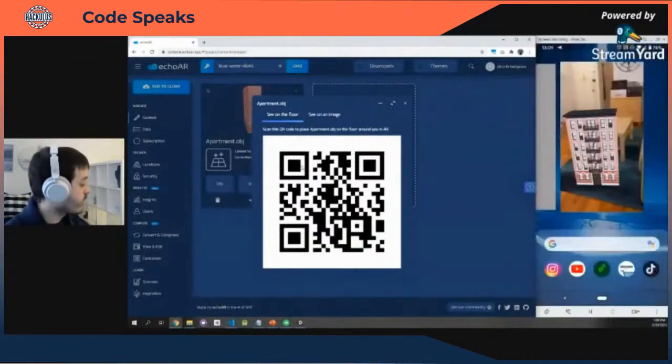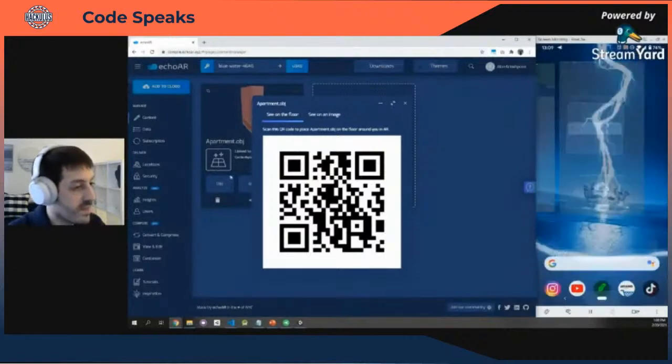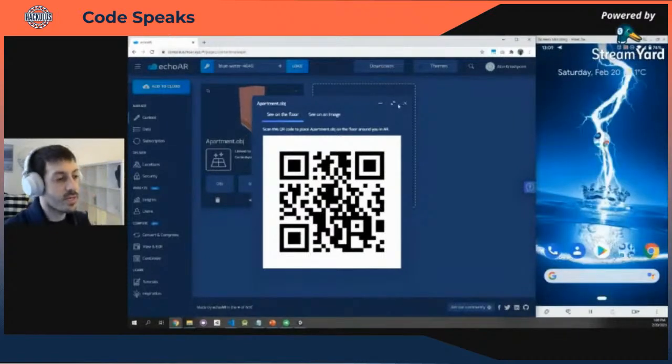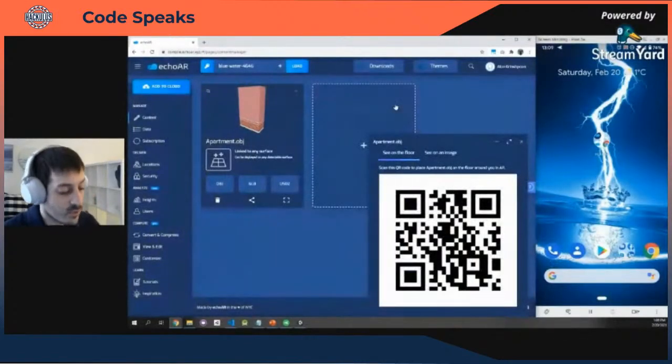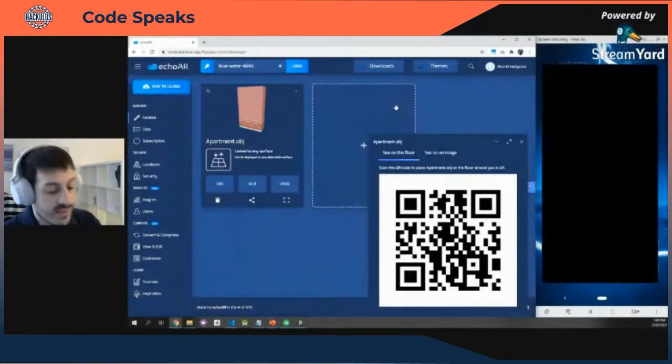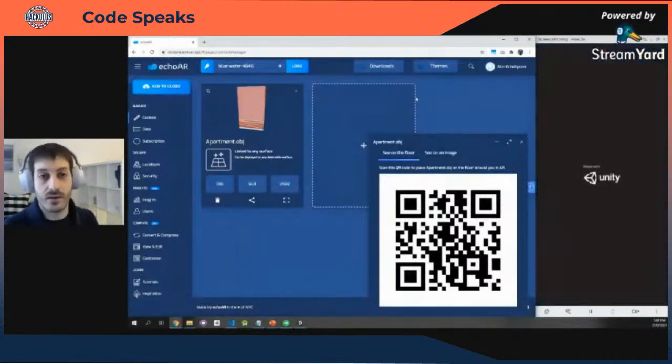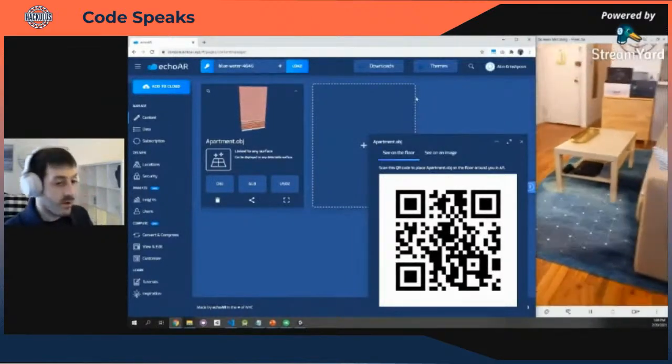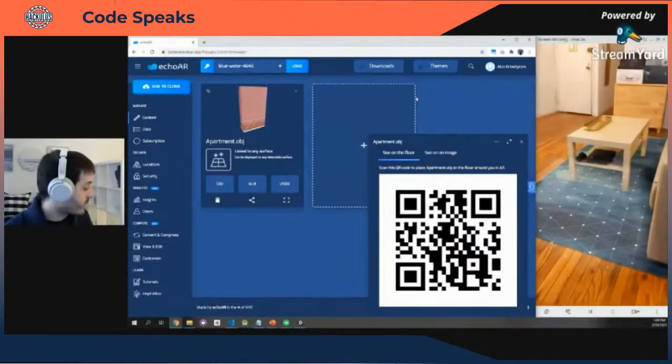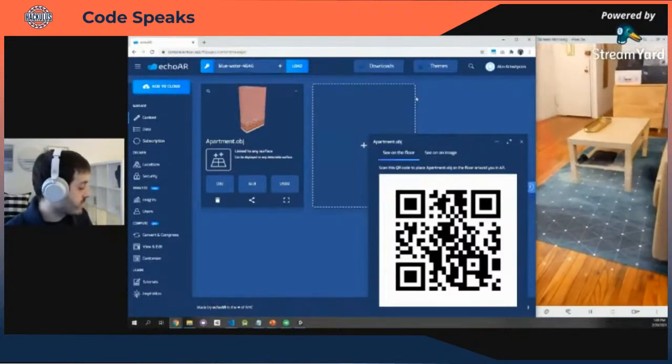Perfect. So we saw web, we saw mobile. Let's show you another example of Unity. It's a game engine a lot of developers love to use. So let's see how that works. Later in our coding workshop, we're going to dive into how to use Unity. So same effect, camera opens, recognizes the floor. We're able to put some kind of 3D content on top of it.